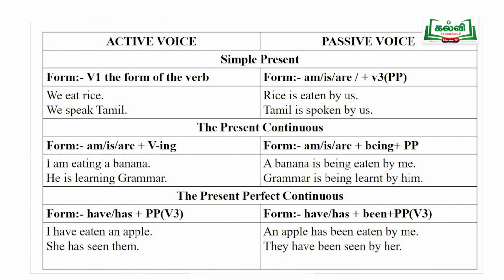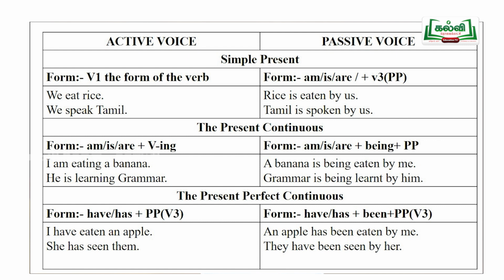Example, we eat rice. Yes, how is it changed? Now let's go there. The present form of the verb is there, eat. And how is it changed there into passive voice? That is, the verb should be changed as am or is or are plus past participle or third form of the verb to be given there.